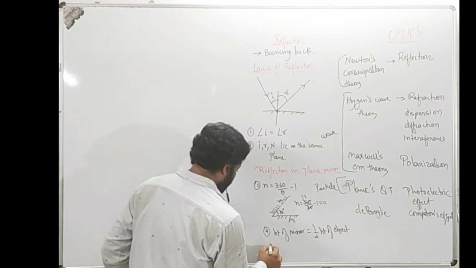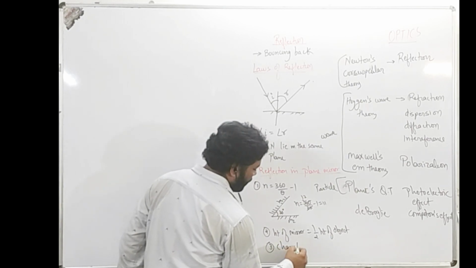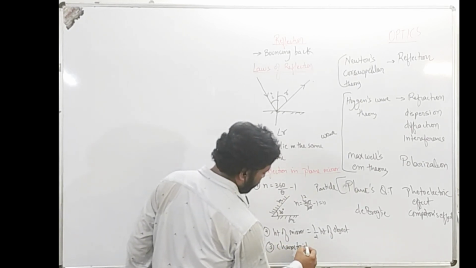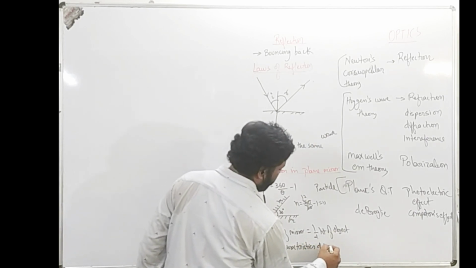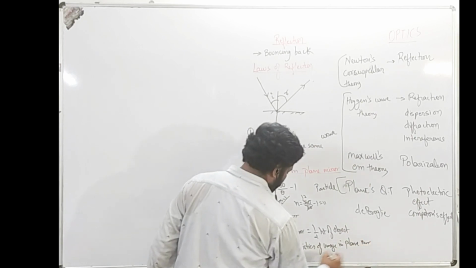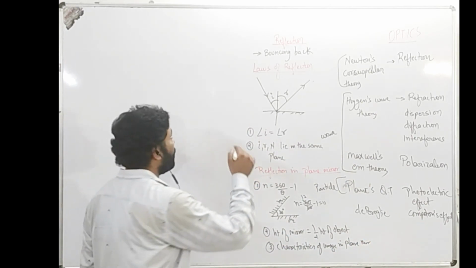Then the third one we have is the characteristics of image formed in plane mirror. When the image is formed in the plane mirror, what are the properties of the image?